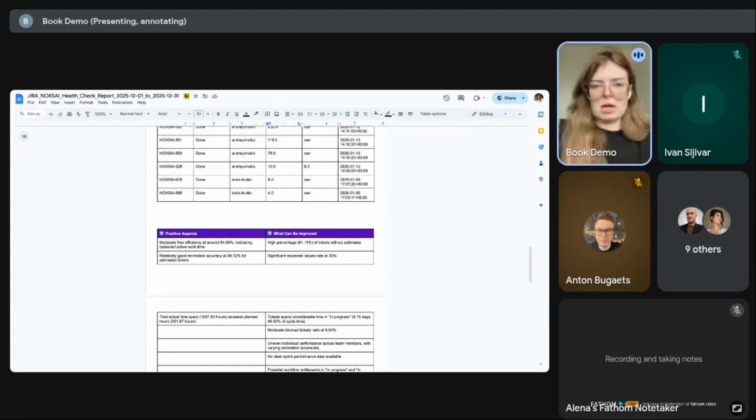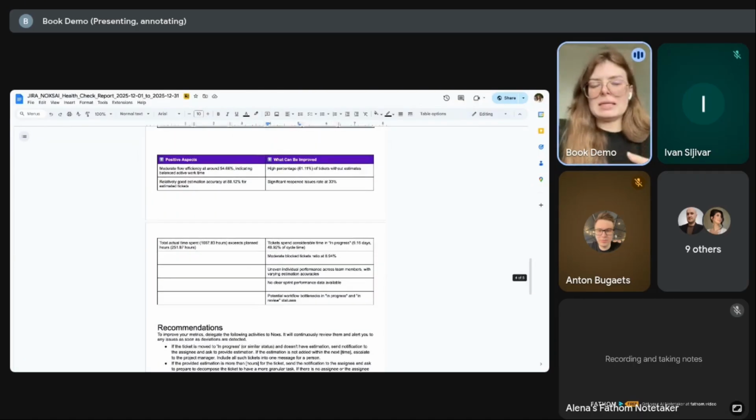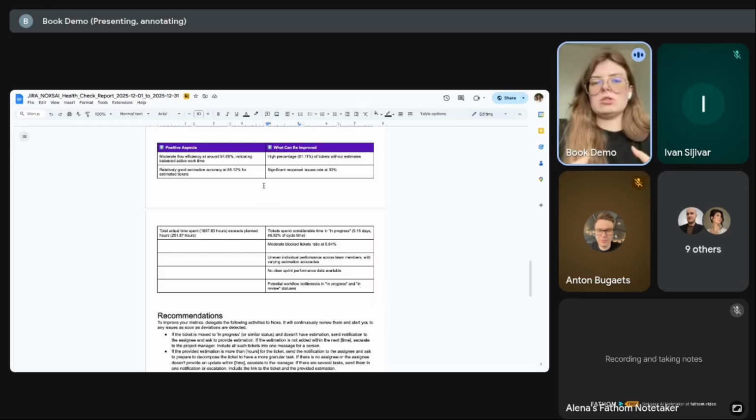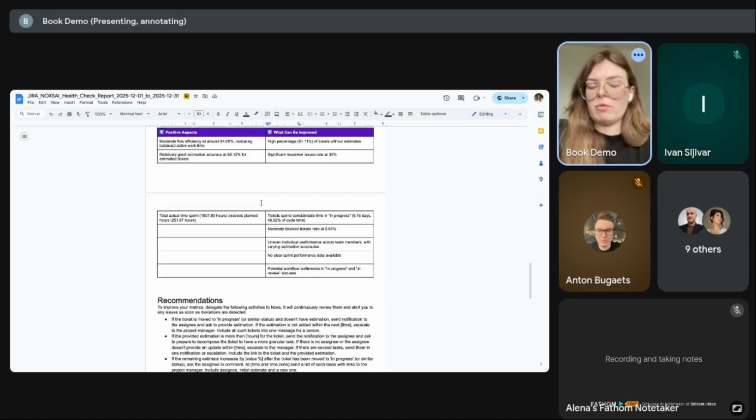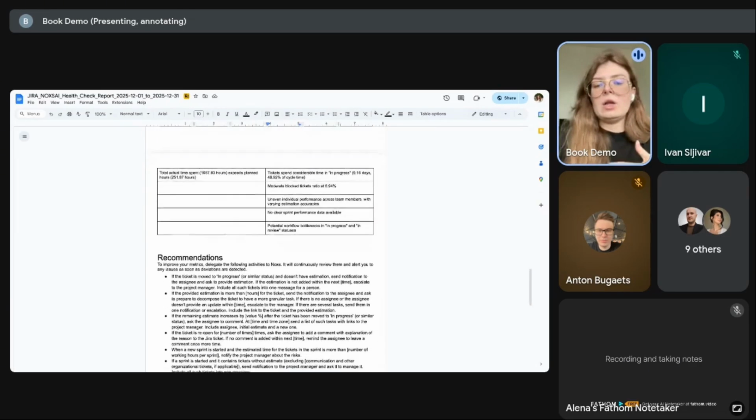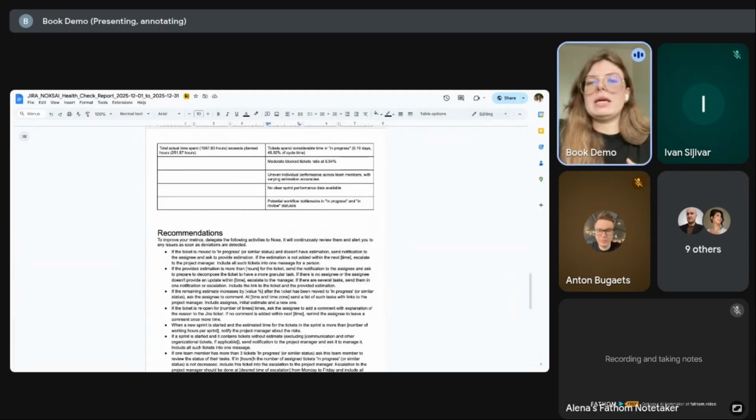I don't want to spend a lot of time reading all these descriptions, but the idea of this is to summarize everything, all the digits that we saw before. And finally, Noxs suggests some recommendations here, how it can be automated to avoid or improve the statistics that we saw above. For example, Noxs suggests to track situations when someone starts working on a ticket without estimation.